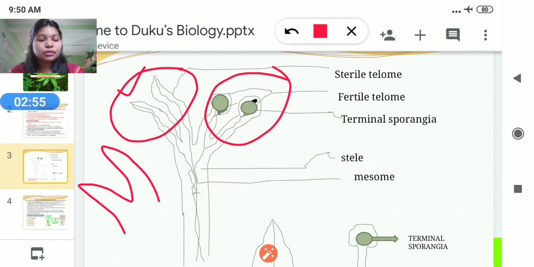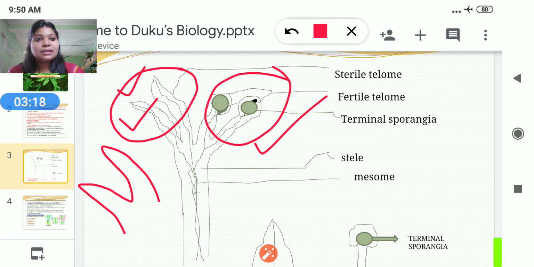Here two different kinds of telomes are present. One is the sterile telome, another is the fertile telome. Here you can see that this one is the sterile telome and this one is the fertile telome. So why is this known as the sterile telome and this one the fertile telome? Because of the presence and absence of the fertile part, it means the reproductive parts.